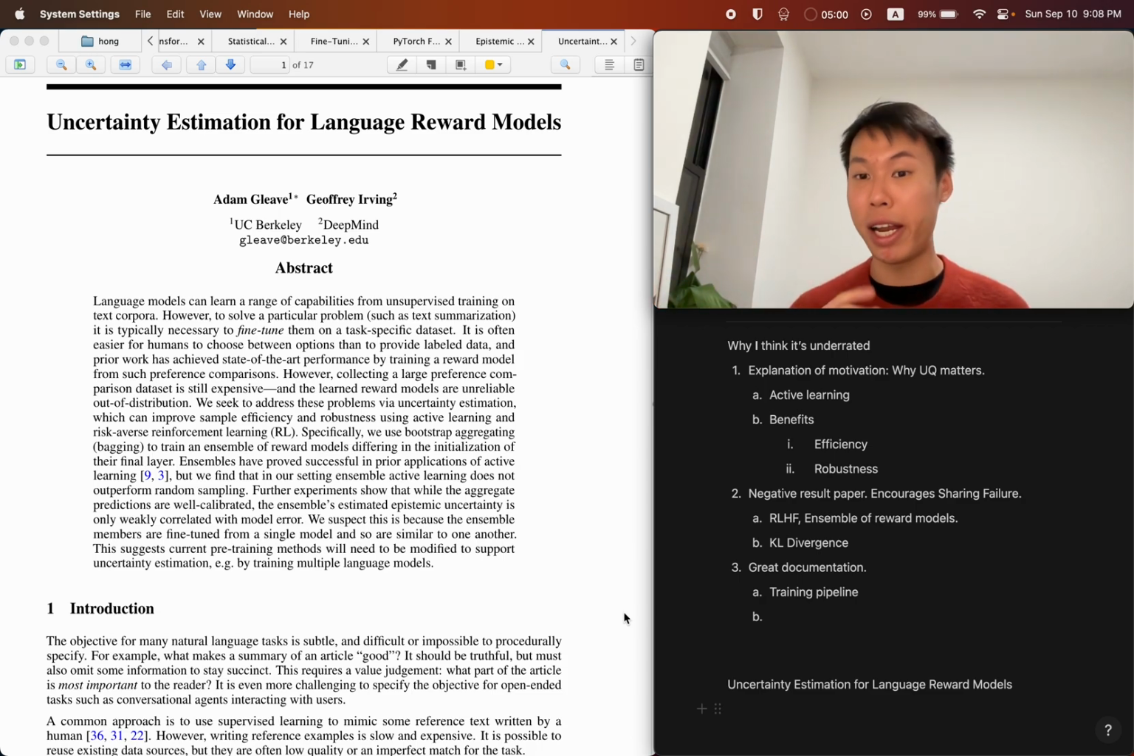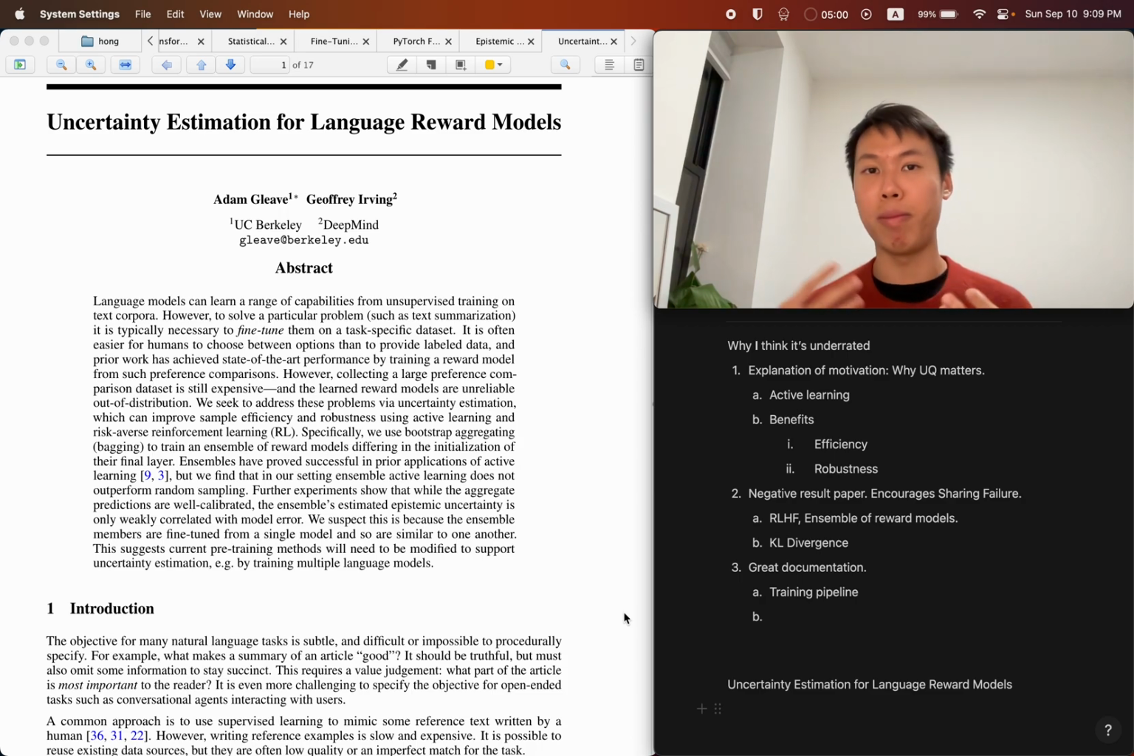Now, the second reason why I love this paper is that it's a negative result paper. So what happened was that we had similar ideas to what this paper wanted to do, which is to use an ensemble of reward models to do RLHF, such that we will be able to quantify uncertainty to do better on a certain downstream task.